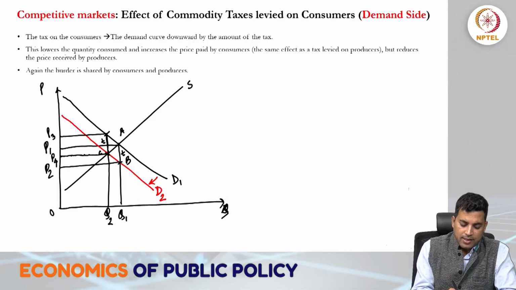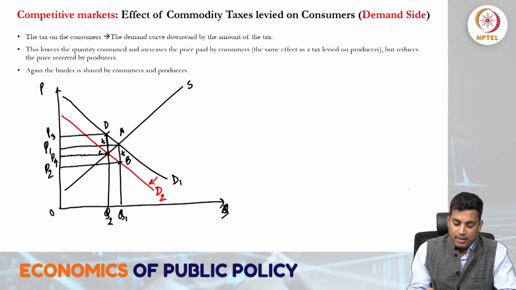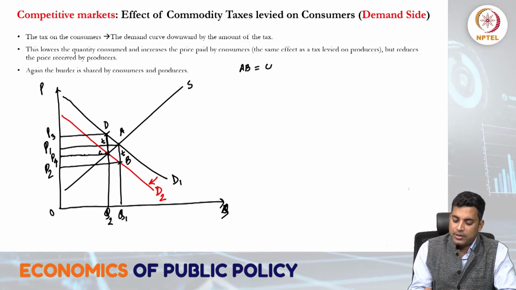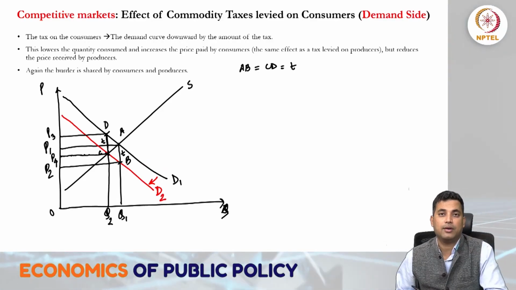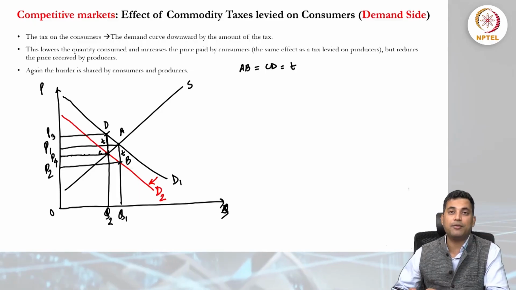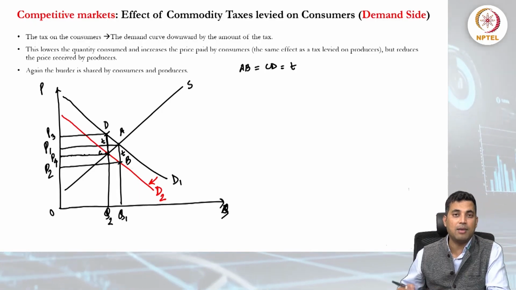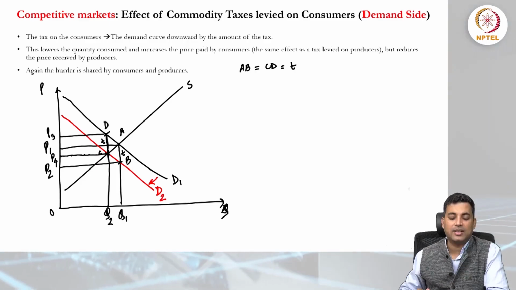So now let us see all the points. Here we get another point, point D. Certainly AB equals CD, and both equal the amount of tax that is imposed, so the demand got shifted by exactly the same amount as the tax levied on the consumer.